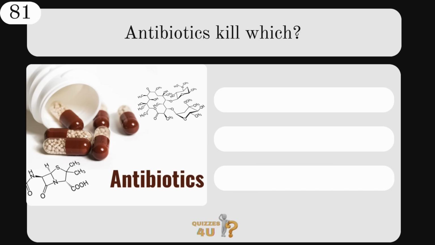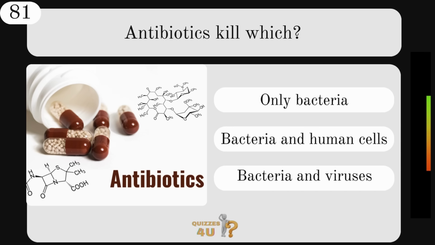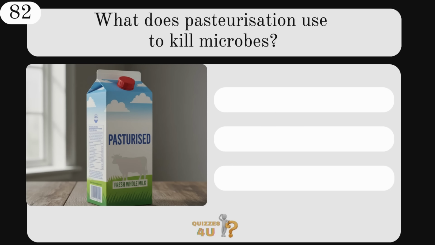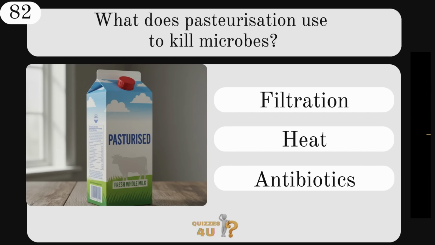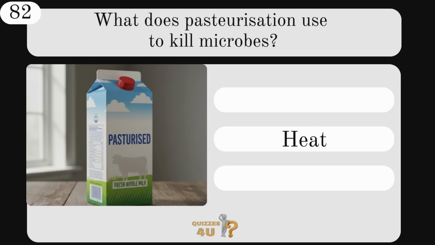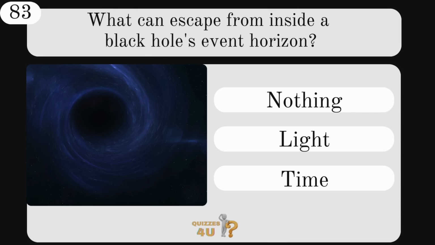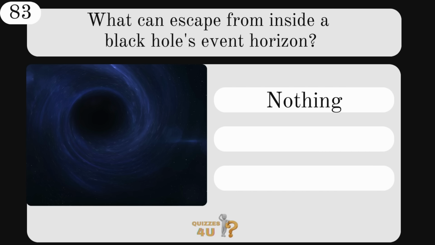Antibiotics kill which? Only bacteria, bacteria and human cells, or bacteria and viruses? They kill only bacteria. What does pasteurization use to kill microbes? Filtration, heat, or antibiotics? It uses heat. What can escape from inside a black hole's event horizon? Nothing, light, or time? The answer, nothing can escape.